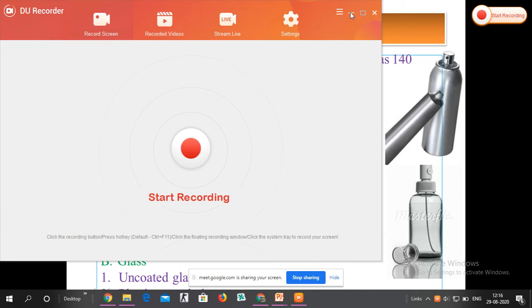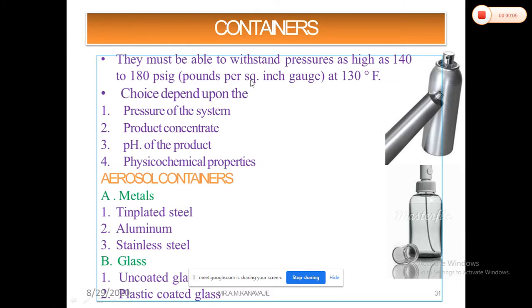The selection of the container is very much important. The choice of the container depends upon different factors: the pressure of the system, the product concentrate, the pH of the product, and the physiochemical properties. Because of the pressure of the system, if you are using metal containers like aluminum or tin plated containers,